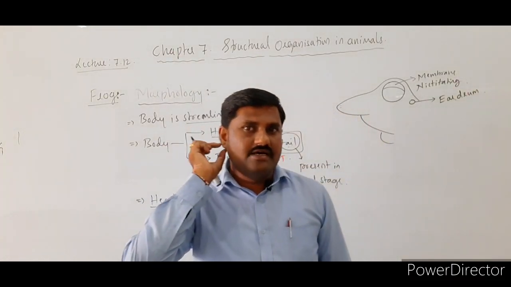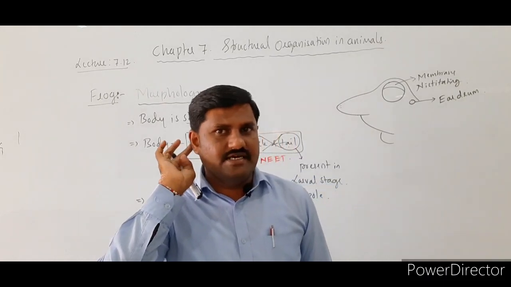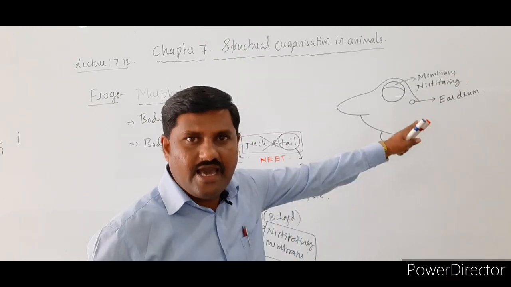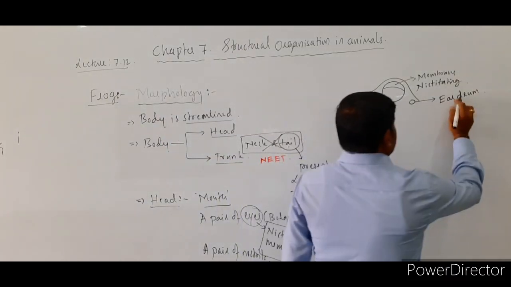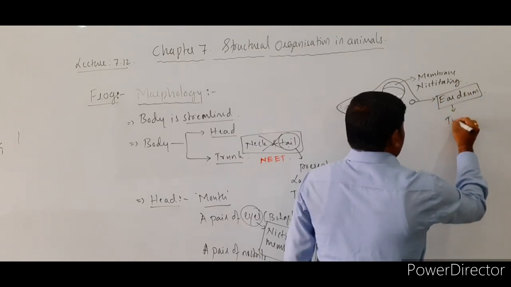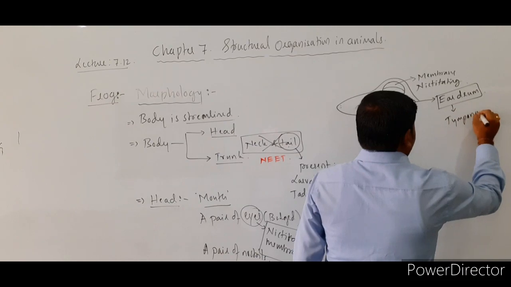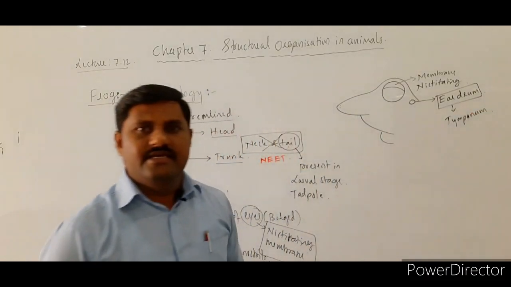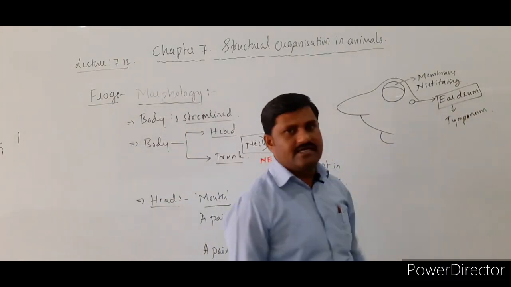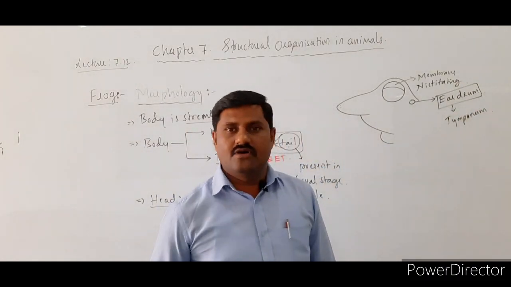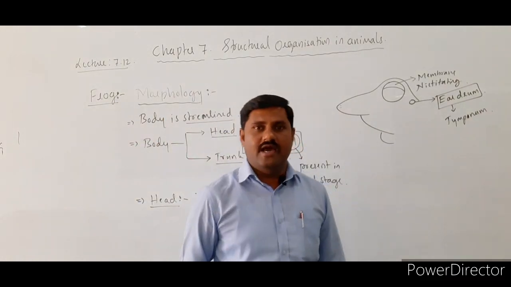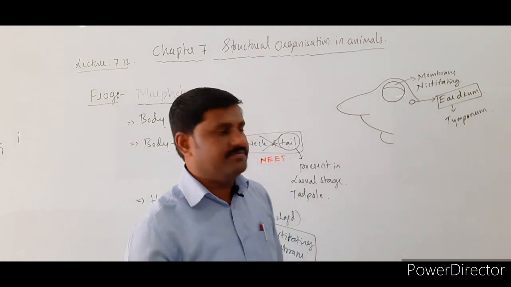In our ears, the external ear that we come across, there is no external ear provided in this animal. And this is commonly known as the ear drum, and that ear drum is called tympanum. Tympanum, right? So this tympanum is nothing but the eardrum, which receives the sound waves from the external medium, and directly the inner ear is present over here.